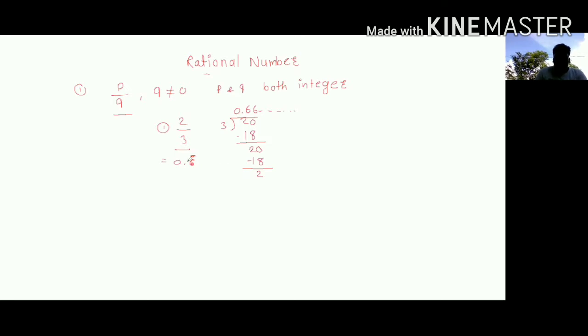One more thing you have to understand about the rational number. A rational number is terminating, or non-terminating but repeating.